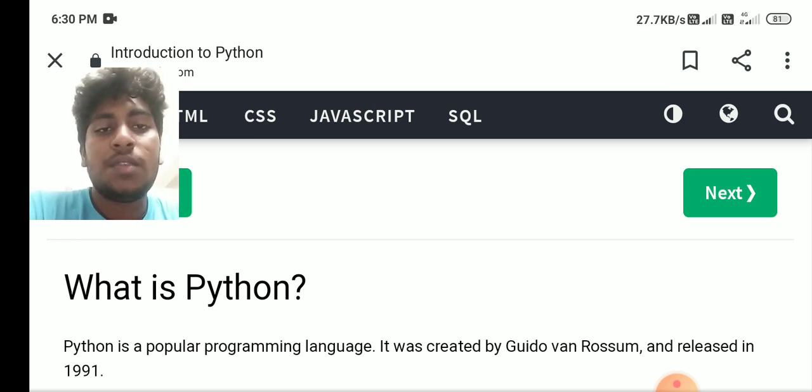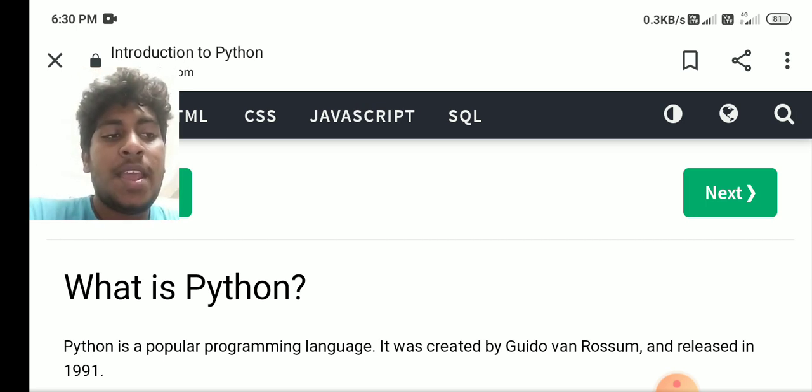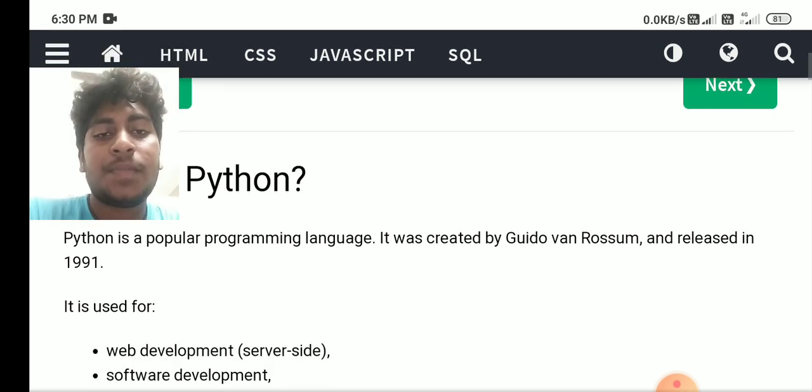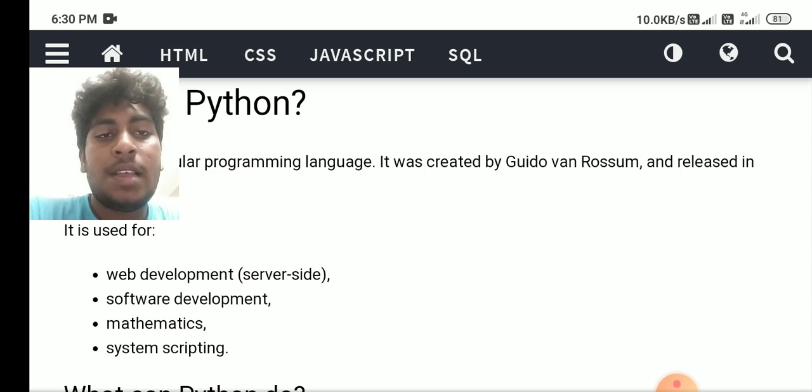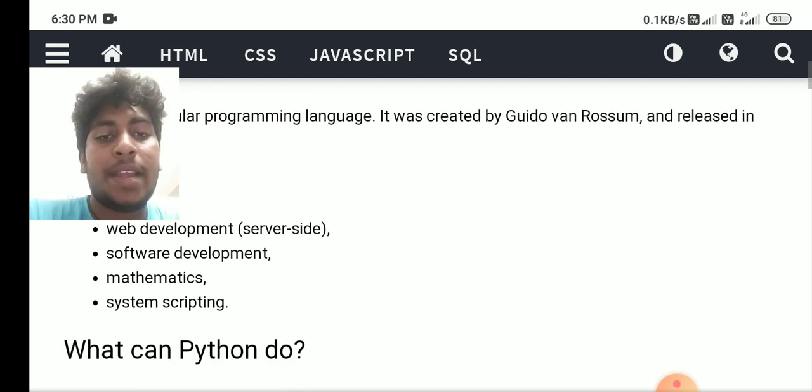So, first of all, what is Python? Python is a popular programming language. It was created by Guido van Rossum and released in 1991. It is used for web development, server-side software development, mathematics, and system scripting.